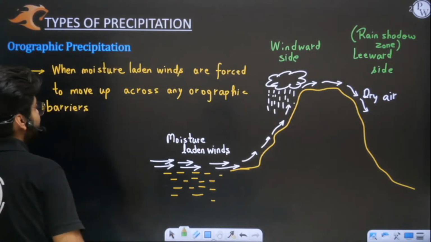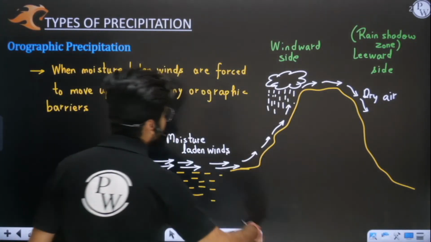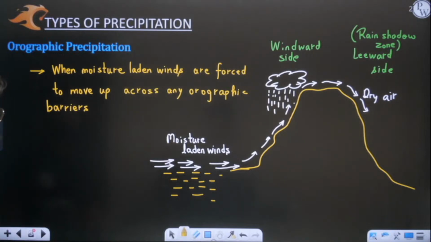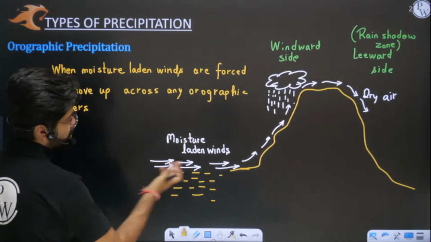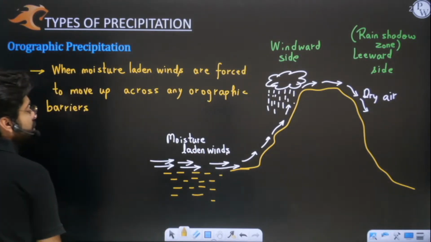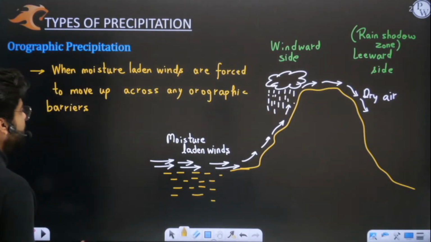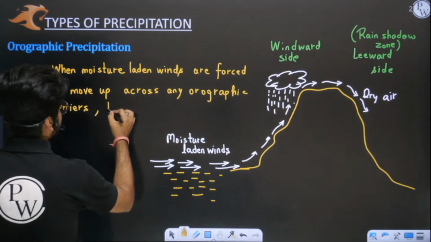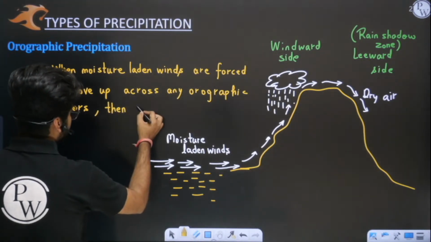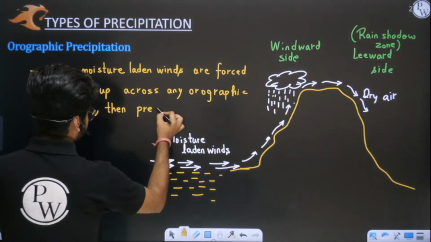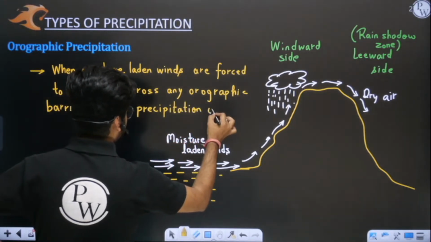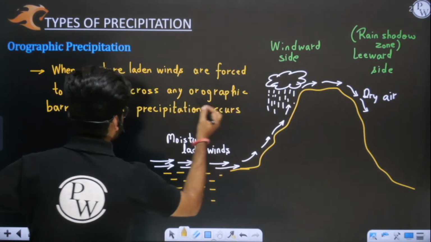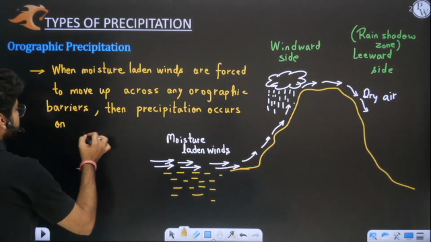So when moisture laden winds are forced to move up across any orographic barrier, such as any kind of hill or mountain, then precipitation occurs towards the windward side.